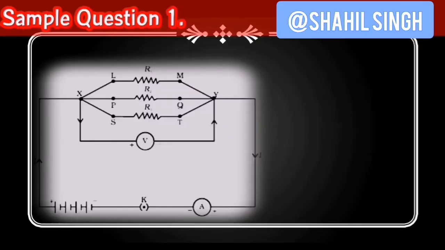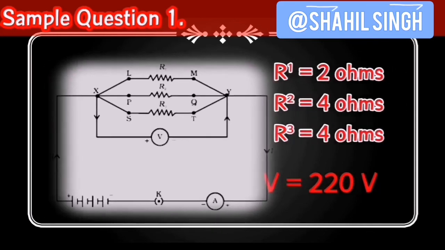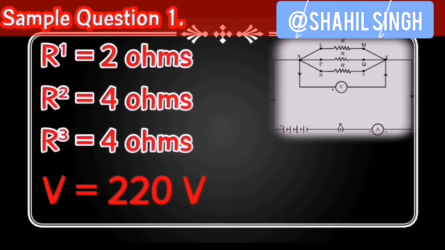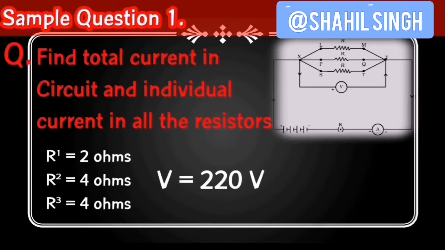So as promised earlier, I have come up with 2 examples that will help you to better understand the properties of connections in parallel and in series. So the first question gives you a circuit, and this is a circuit in parallel, and all the values of resistances are given to you, and the potential difference is also given to you. And you have to find out the overall current in the circuit and the current passing through each of the resistors.